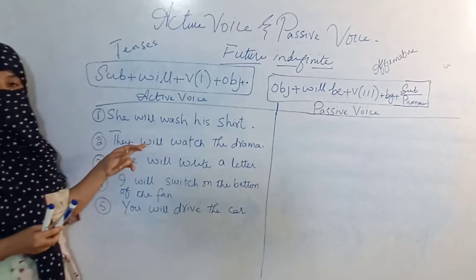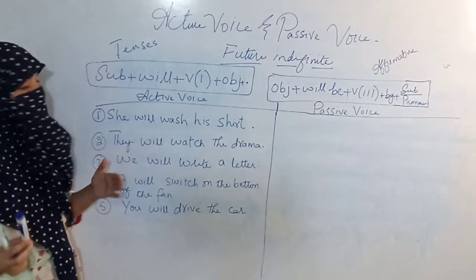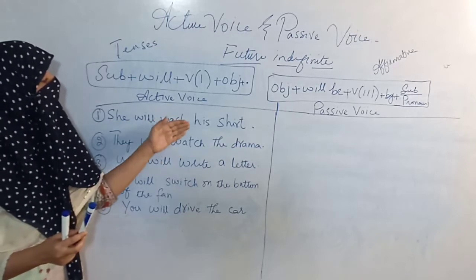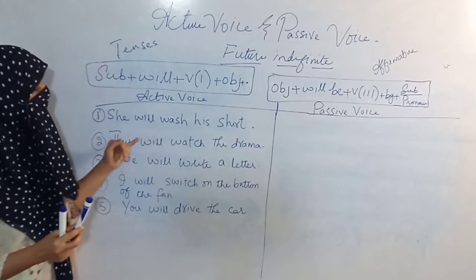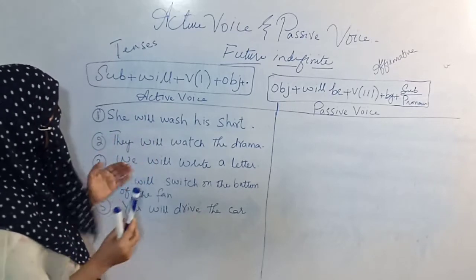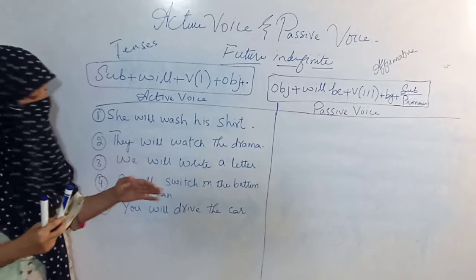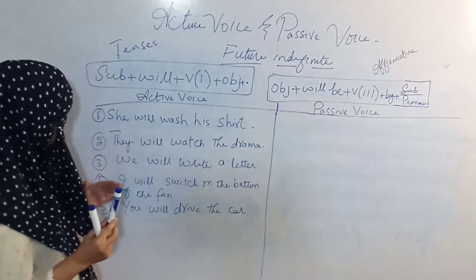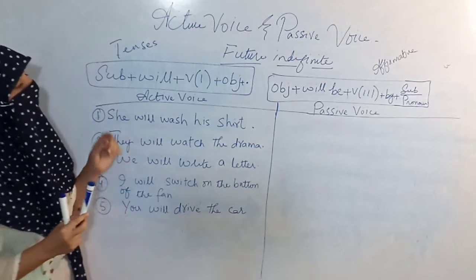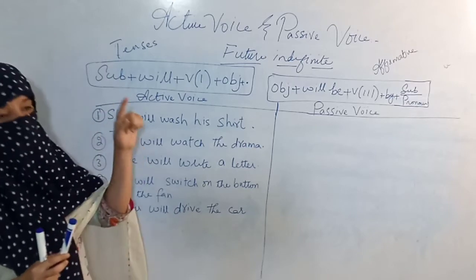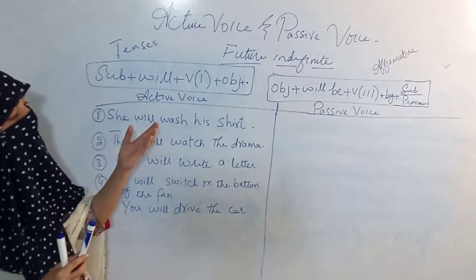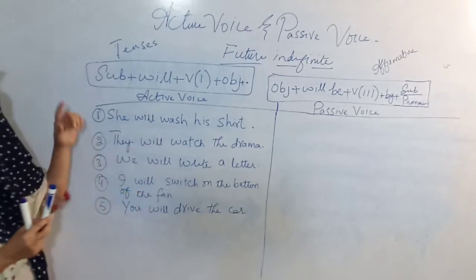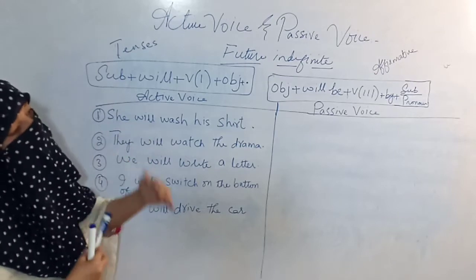So the sentences of future indefinite in simple structure are: she will wash his shirt, they will watch the drama, we will write a letter, I will switch on the button of the fan. Here "switch on" does not mean burn, but it means operate, so that the fan can run.